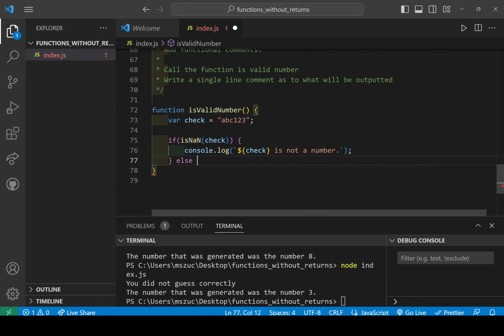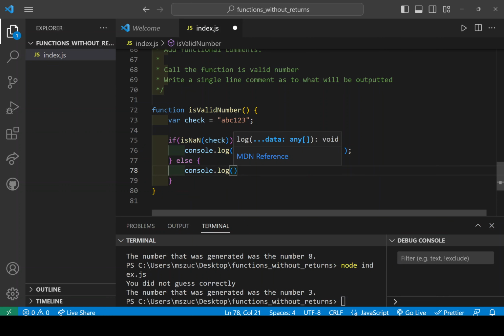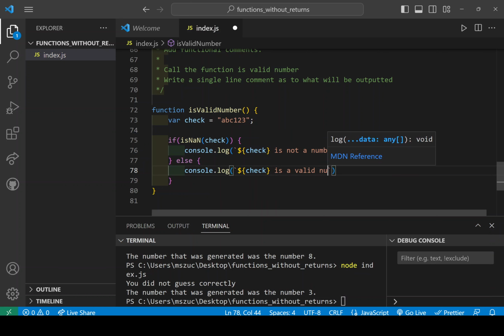And then else, we will console.log check is a valid number. And I'm just going to call this function underneath, and it'll say isValidNumber. Because it has no parameters, we don't need to pass anything over. This is just basically calling the function, and that's it.